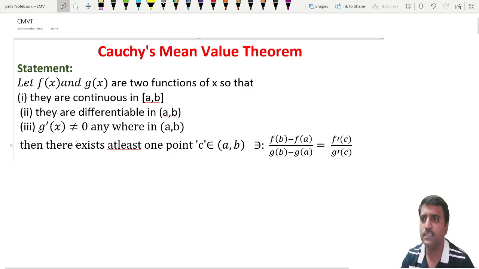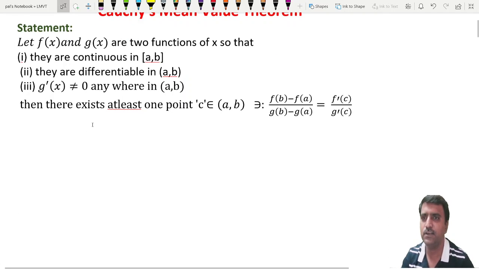To prove this theorem, let us define a new function, like in Lagrange's mean value theorem also. When we were proving Lagrange's mean value theorem, there also we took a new function. Like that, here also first we consider one new function. Let us take a new function. So how is that function? Yes, let us start this proof.